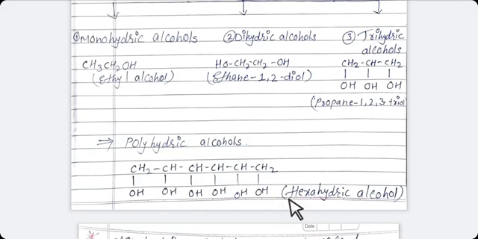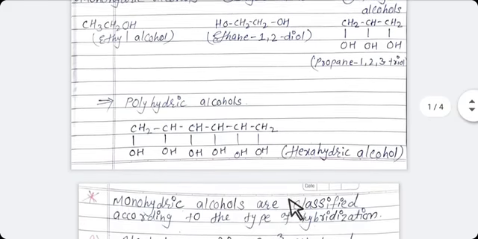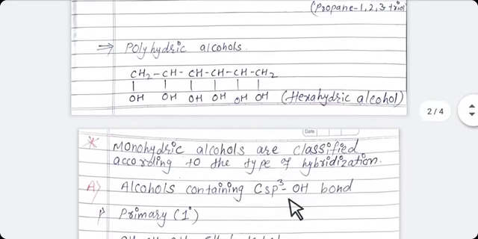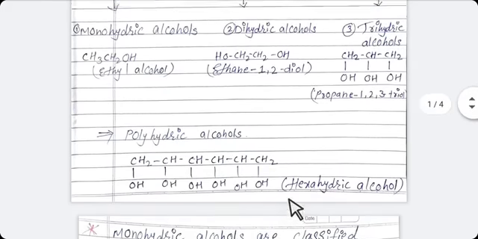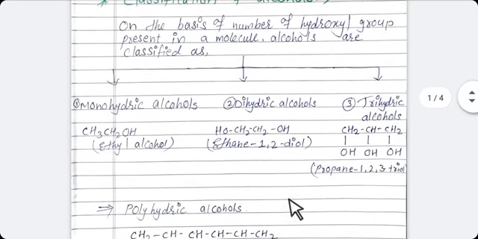There are 6 hydroxyl groups which are situated on different carbon atoms. Hexahydric alcohol is also known as sorbitol. I hope all of you understand the classification of alcohol on the basis of the number of hydroxyl groups.